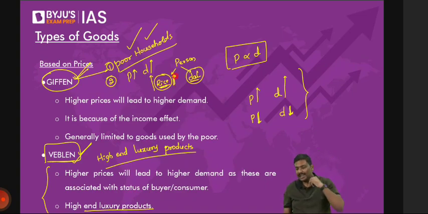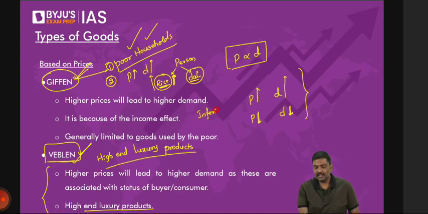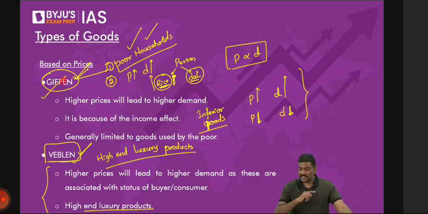So any example of a Giffen good? Very, very inferior products. The inferior goods such as jowar and bajra, right? The inferior products, very inferior products, are referred to as Giffen goods. Any difficulty in this? I'll explain it again. Follow this.